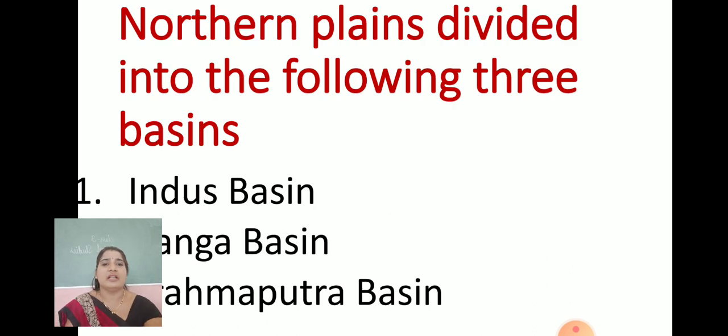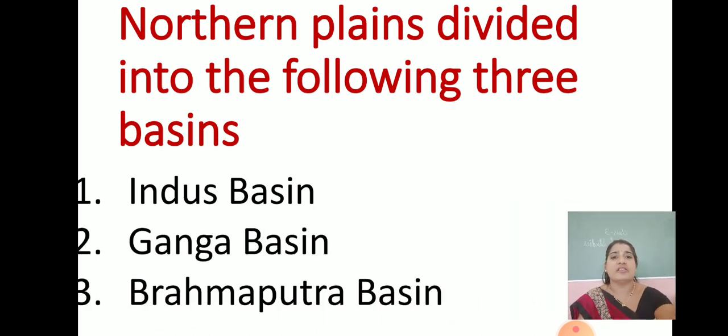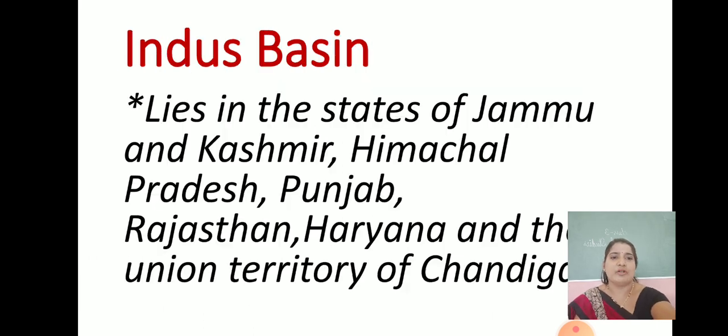So if you see the northern plains, children, it is divided into the following three basins: Indus basin, Ganga basin and Brahmaputra basin. Okay, so if the question comes, northern plains are divided into three basins. What are they? They are Indus basin, Ganga basin and Brahmaputra basin. Is it clear to everyone?